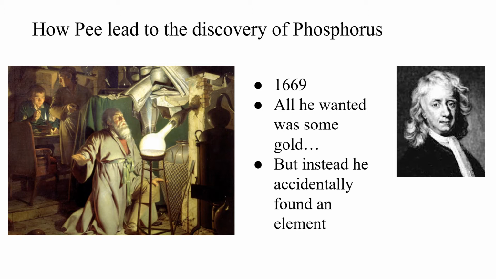Sadly, it did not turn anything into gold. However, it did glow in the dark. Brand called the substance phosphorus, or bringer of light in Greek, thus making him the first to identify an element. However, he kept all his research secret except from a few people, so this knowledge didn't become public until later.